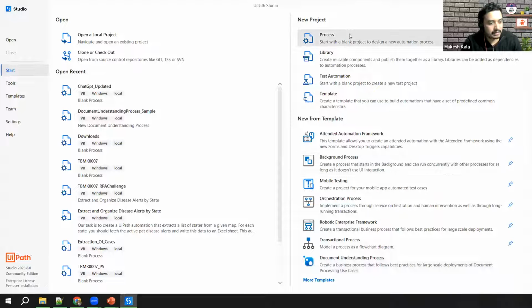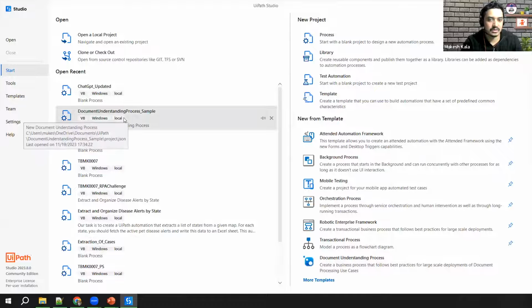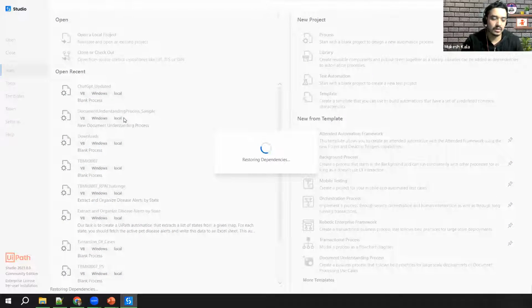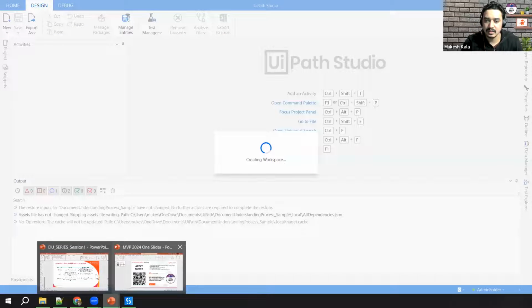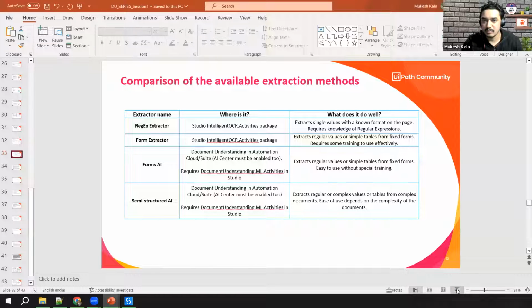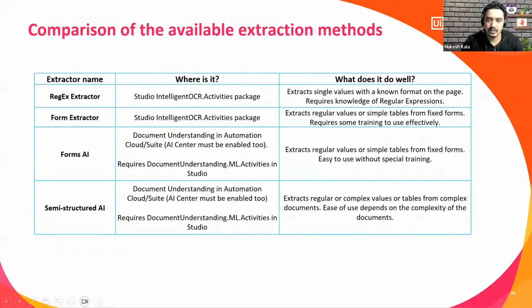So you can create it fresh, with all those components, drag and drop it individually, or you can use this one, which is called the document understanding framework. I have already created it. I'll just open this one, because it takes some time to download the dependencies. All you have to do is go there and load the template. So meanwhile that template is loading, let's talk about what exactly that template is.